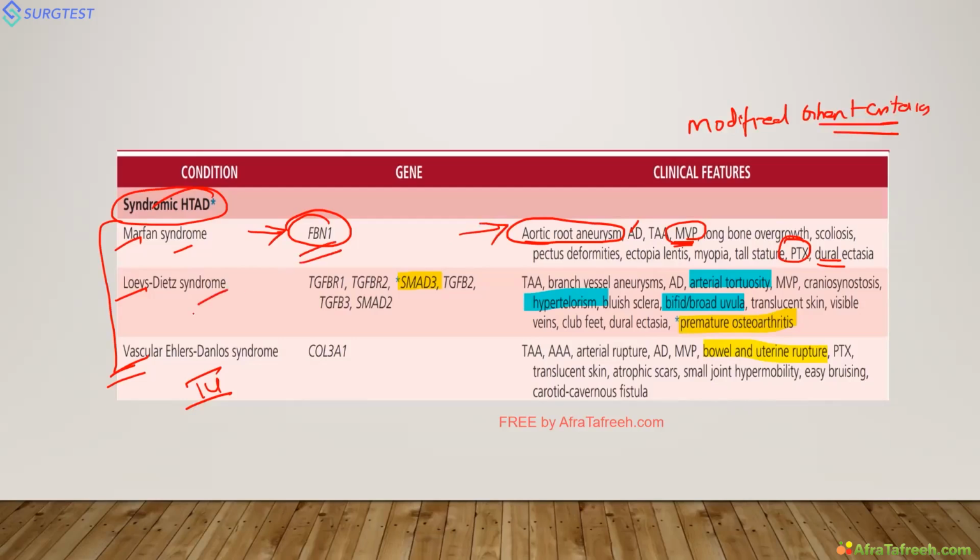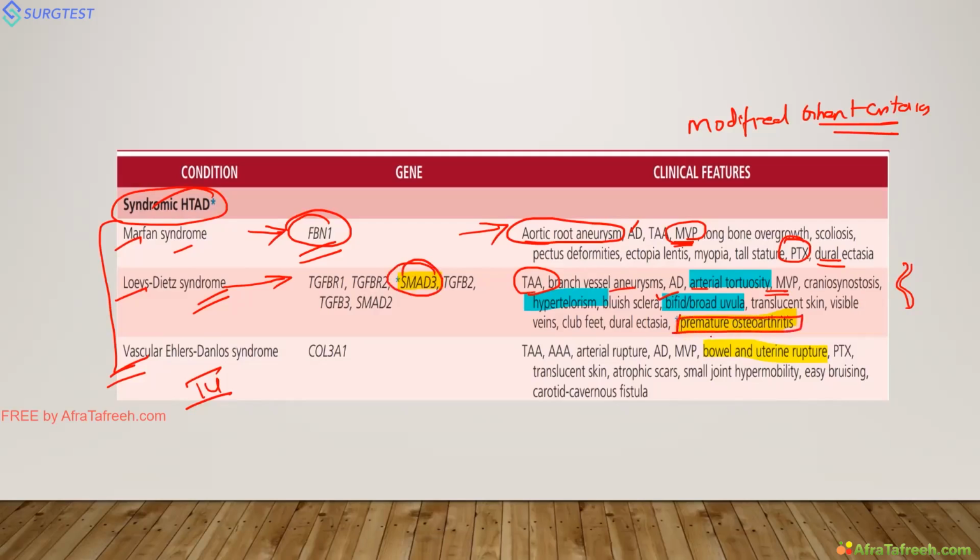Next is Loeys-Dietz syndrome, which we already discussed. The main thing is bifid uvula. Then arterial tortuosity will be there. Then I would say thoracic aortic aneurysm, branch vessel aneurysms, MVP. It's very important. All these things will be in Loeys-Dietz syndrome. Another one, SMAD3. This is also given in Harrison.